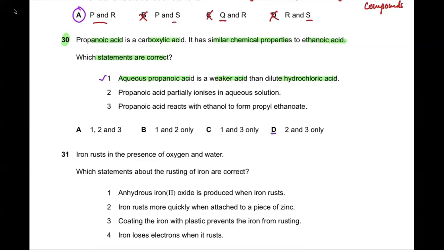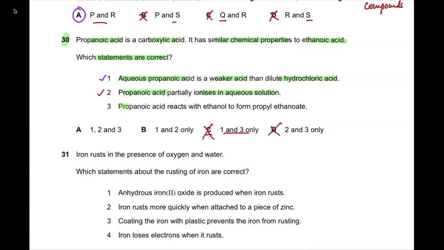And if it is correct, then it makes D go wrong, right? Propanoic acid partially ionizes in aqueous solution. Yes, the second statement is correct. And if the second statement is correct, that makes C go wrong, right? First and second are correct, which means either we have option A or